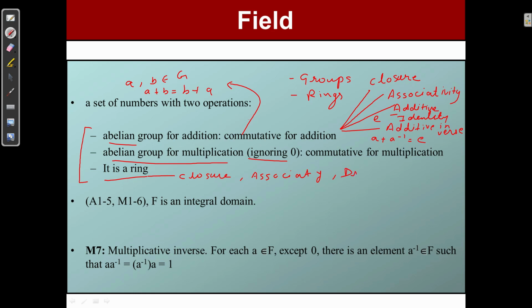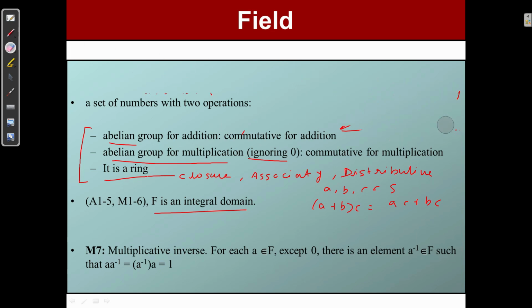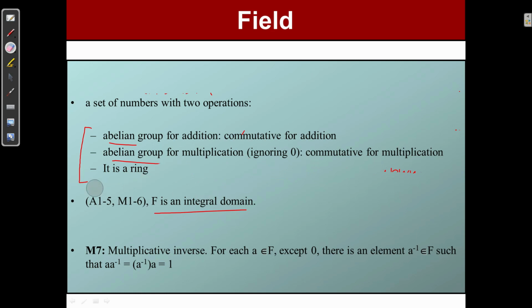The distributive law means that if A, B, C are three elements of a set S, then (A plus B) into C is equal to AC plus BC. There are also some other properties of an integral domain that I am going to discuss. Then we say that the set under these operations is a field.